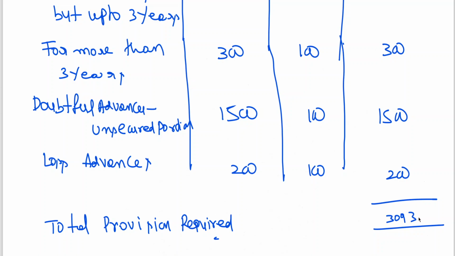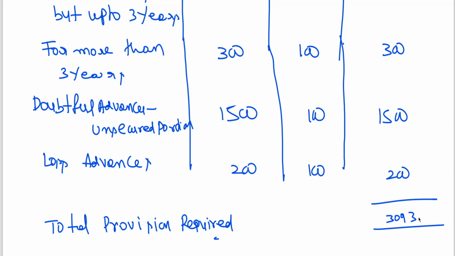So the same problem today: calculation of provision on advances to be made in P&L account, guaranteed by DICGC, ECGC. Sir, what is DICGC? Deposit Insurance Credit Guarantee Corporation.